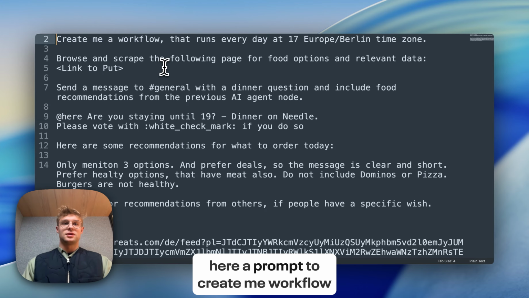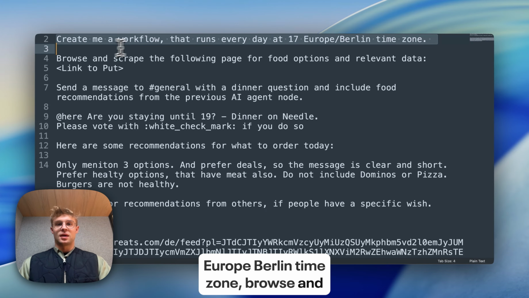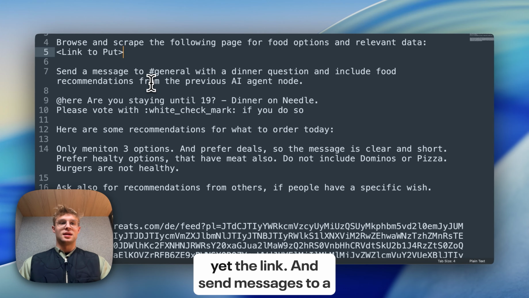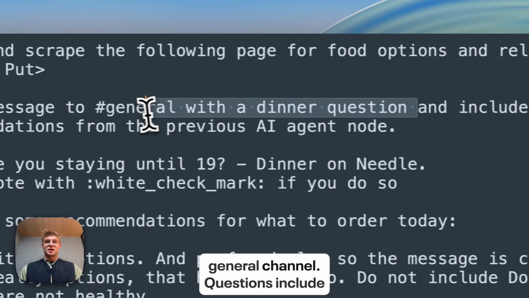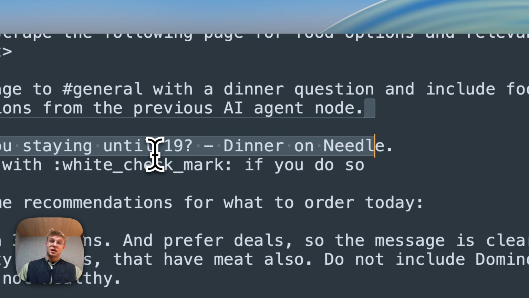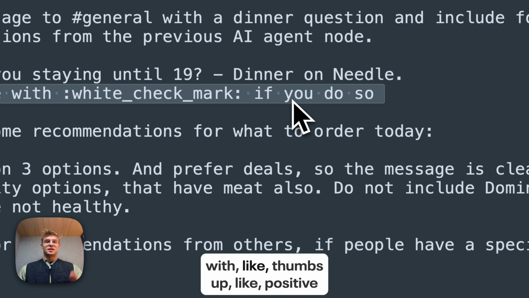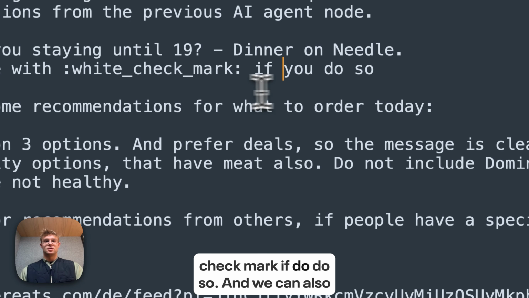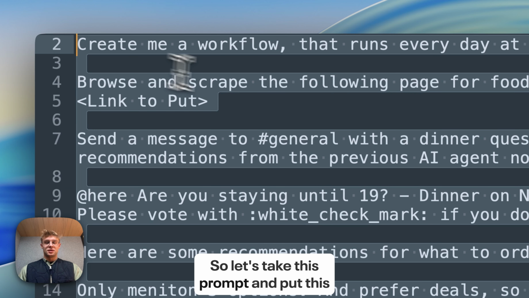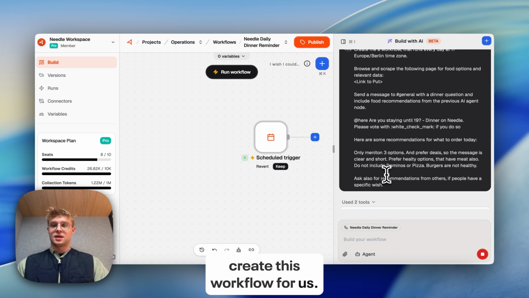So I've created a prompt: create me a workflow that runs every day at 17 Europe Berlin time zone, browse and scrape the following page for food options that are relevant for us. I need to put a link there, I don't know the link yet. And send messages to a general channel, and questions include food recommendations from the previous AI agent node. And here: are you staying until 19 for dinner at Needle? Please vote with a thumbs up, a positive check mark, if you do so. And we can also do some recommendations. So let's take this prompt, put it over here, and ask the Needle agent to create this workflow for us. Let's see what it does.